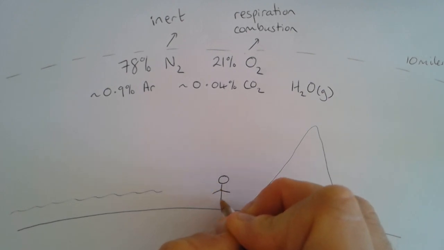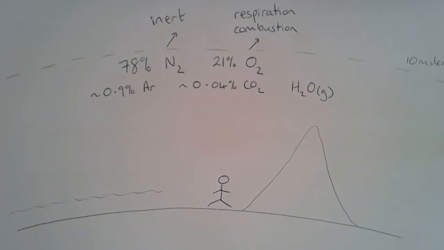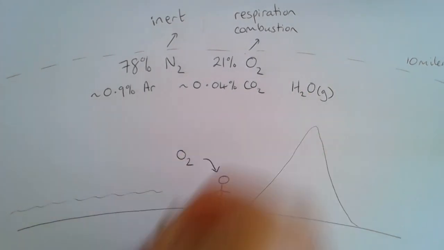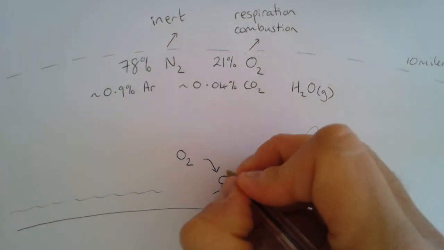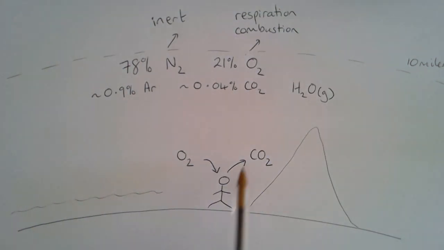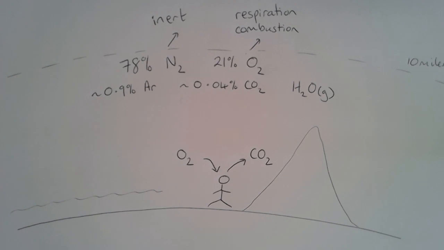Animals, of which human beings are examples, use oxygen. So they take in oxygen and they produce carbon dioxide. Remember, this is the process of respiration that all animals and all plants have to carry out.